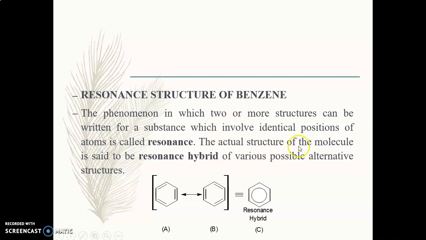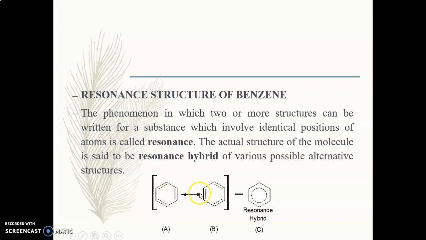Now the actual structure of benzene is said to be a resonance hybrid. Means actually benzene does not exist in this structure, because within fractions of a second these double bonds are rotating. That's why this structure is a hybrid of both the A and B structures, which is known as the resonance hybrid. So this is the most stable as compared to the A structure and B structure.